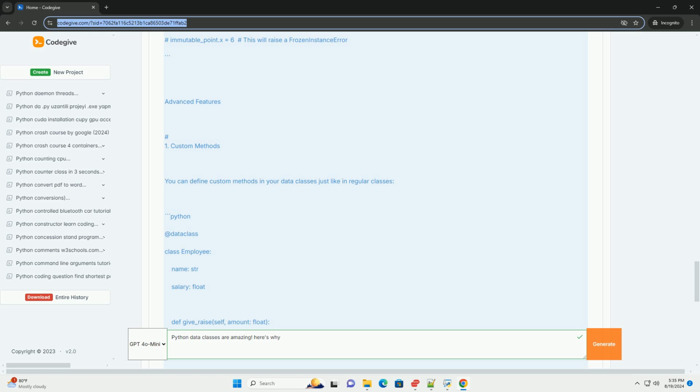Conclusion. Python data classes are a powerful feature that simplifies writing classes intended for storing data by reducing boilerplate code, supporting type annotations, and providing built-in methods for comparison and representation. Data classes make your code cleaner and easier to maintain.